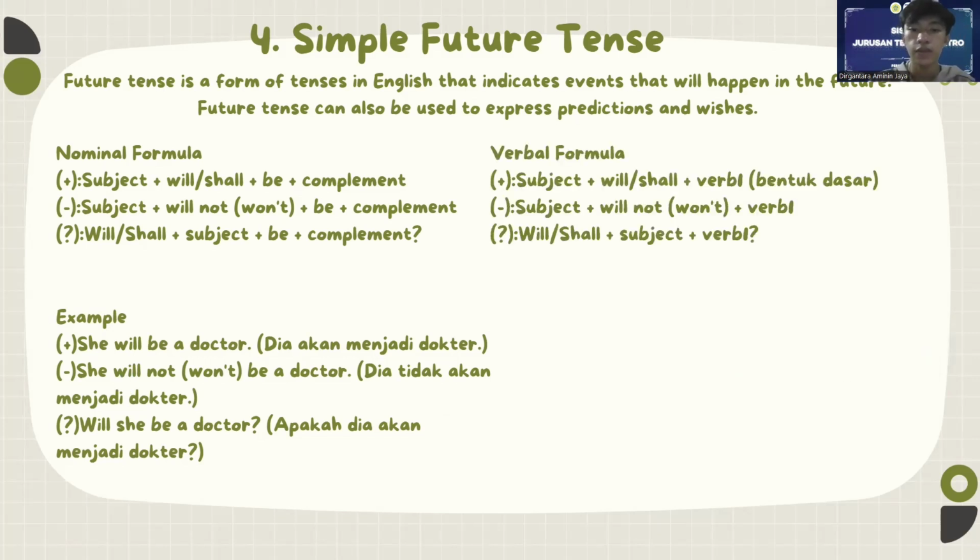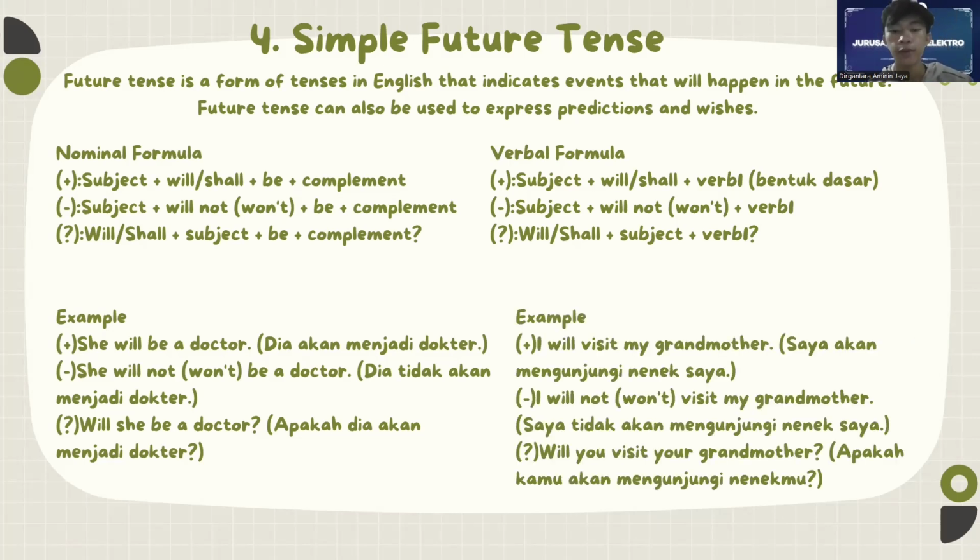Okay. Next, the verbal formula. Positive: subject plus will or shall plus verb 1. Negative: subject plus will not plus verb 1. Interrogative: will or shall plus subject plus verb 1. Example, positive: I will visit my grandmother. Saya akan mengunjungi nenek saya. Negative: I will not visit my grandmother. Saya tidak akan mengunjungi nenek saya. Interrogative: will you visit your grandmother? Apakah kamu akan mengunjungi nenekmu?